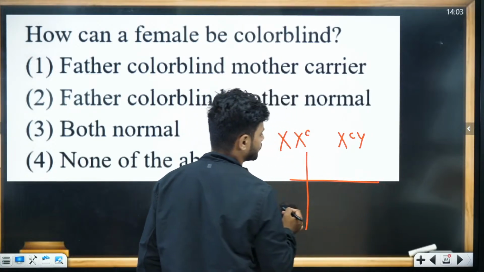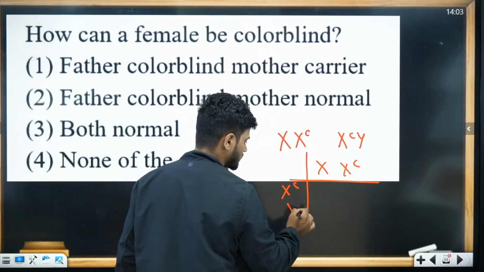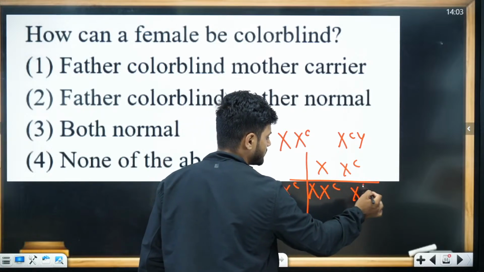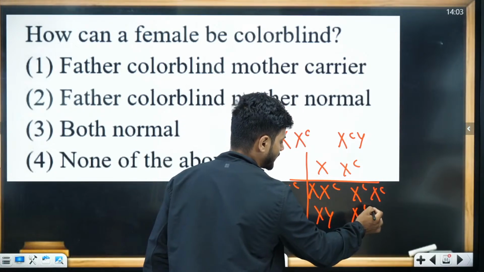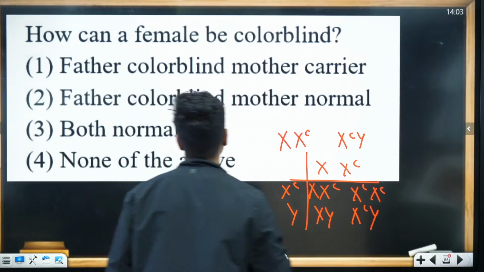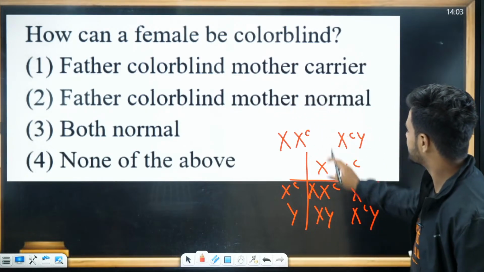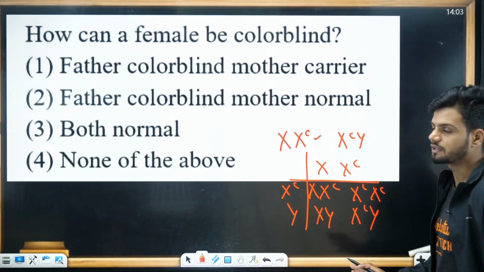When we do the cross, X X^C and X^C Y, this female will be a carrier, this female will be colorblind, a normal male, a colorblind male. So the father should be colorblind and the mother should be at least a carrier, and then the female can be colorblind.